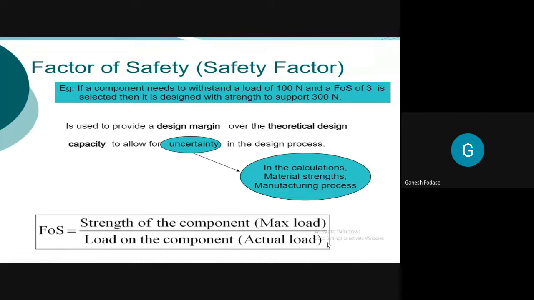Okay, so factor of safety is used to provide design margin over the theoretical design capacity to allow for uncertainty, and this is a word which is important. Capacity to allow for uncertainty in the design process. Now, what do you mean by uncertainty? In the calculations, in material strength, and manufacturing process. So, uncertainty is not only related to load only.